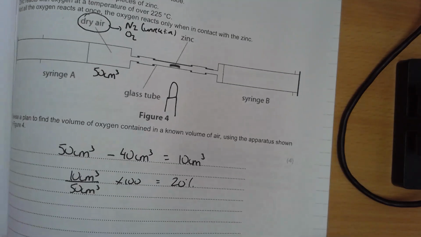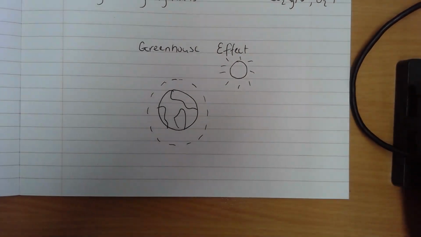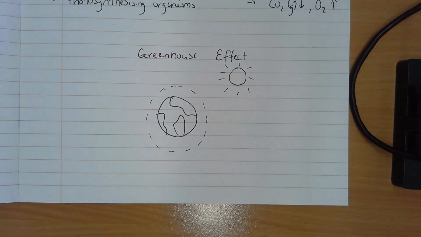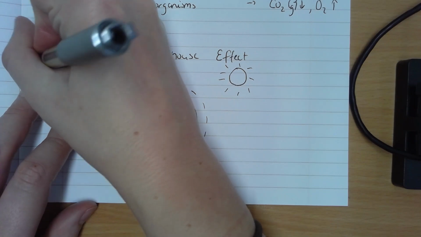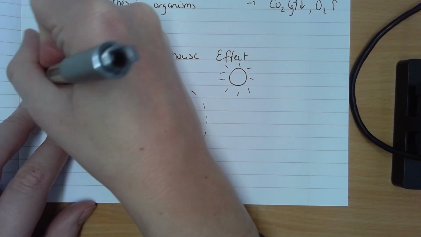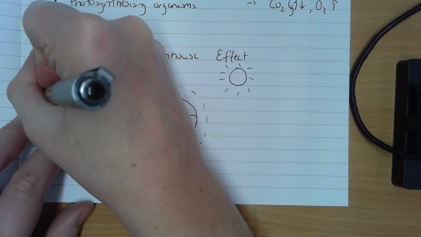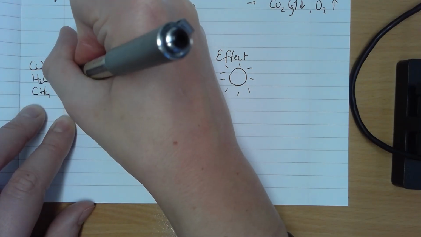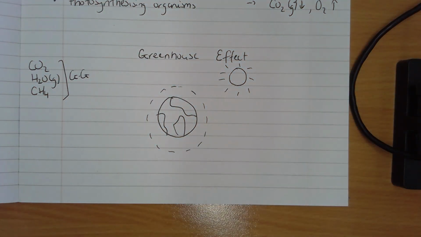The other little thing we need to look at in this chapter is the greenhouse effect. We said that there is only 0.04% carbon dioxide, but it is still having a negative effect. So you've got CO2, you've also got H2O as a gas, so water vapor, and you've got methane. These are known as the greenhouse gases, and they contribute to the greenhouse effect.